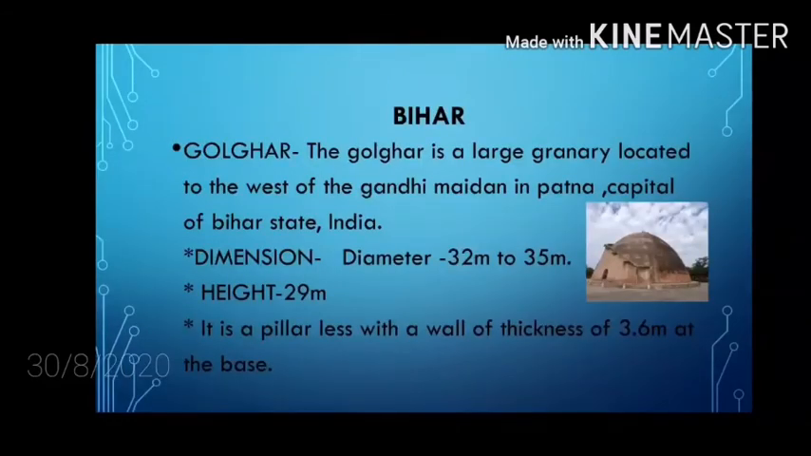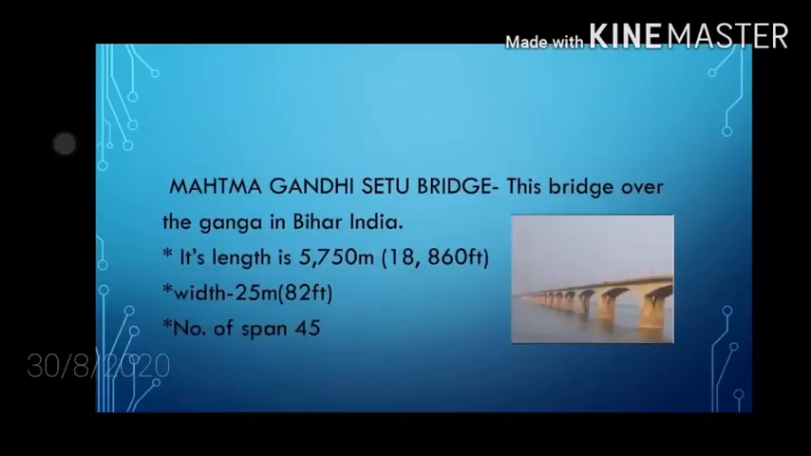Bihar, Golghar. The Golghar is a large granary located to the west of the Gandhi Maidan in Patna, capital of Bihar state, India. Dimension, diameter 32 meter to 35 meter, height 29 meter. It is pillarless with a wall thickness of 3.6 meter at the base.